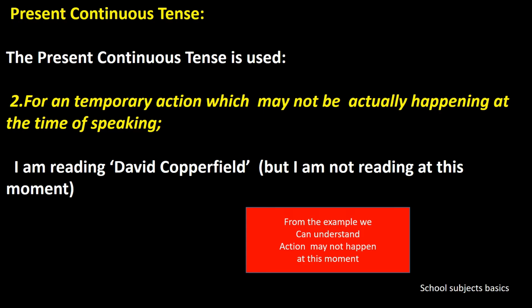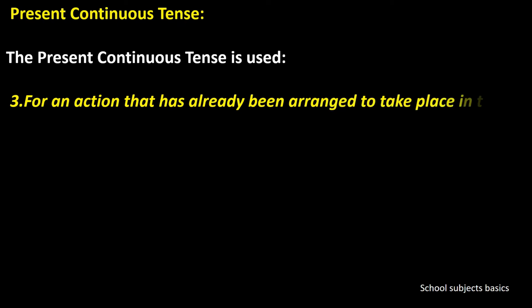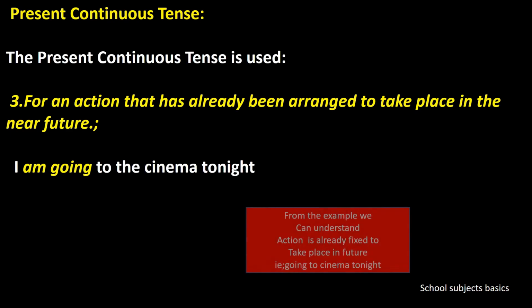of speaking. And then the next, for an action that has already been arranged to take place in the near future. So from this sentence we can understand that the action is fixed to take place in the near future. So for better understanding, let's see an example. I am going to the cinema tonight. So from this sentence we can clearly understand that the action is arranged to take place in the near future, that is tonight. So in a simple way, the action that is going to take place in the future is going to the cinema tonight.